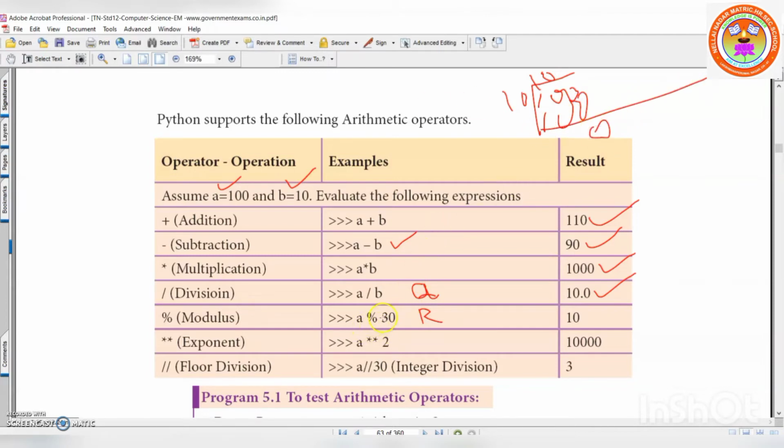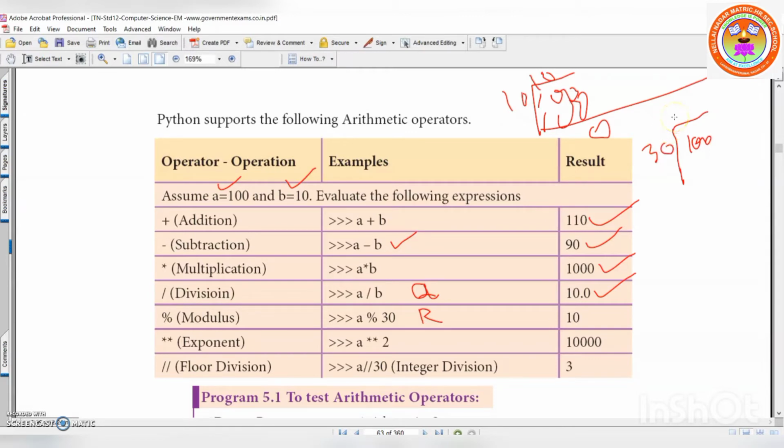Here you see they used 30, keep it in mind. They have not used 10 for B, okay? That's why you're getting this. Understood? They used 30 here, A modulus 30. Now you divide like this, 100. And then here they used 30.